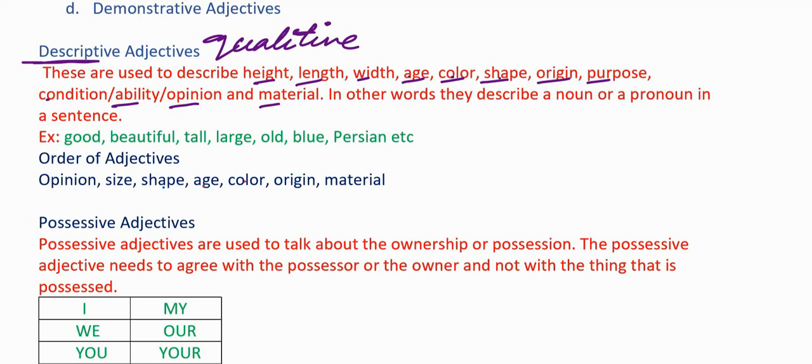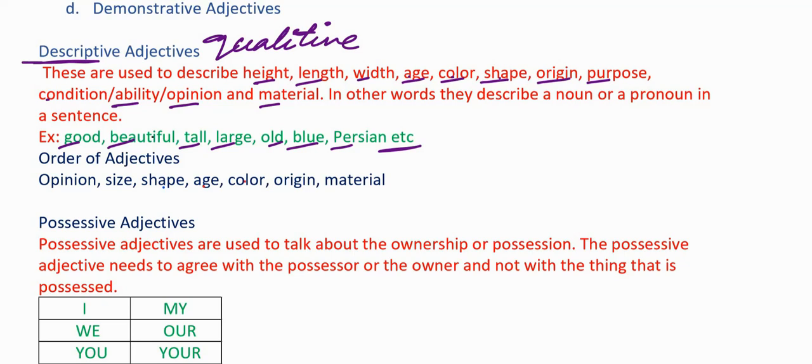If we look at the example here, all these adjectives, good, beautiful, tall, large, old, blue, Persian, all of these here are descriptive adjectives because they are used to describe about a noun or a pronoun.